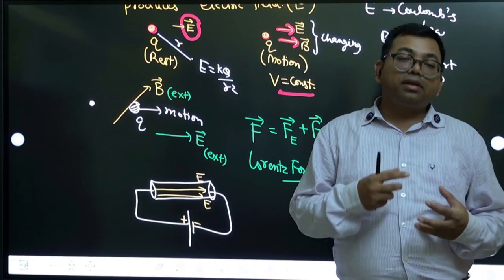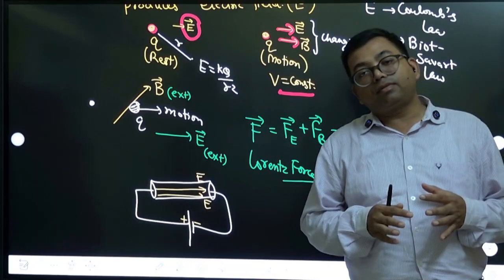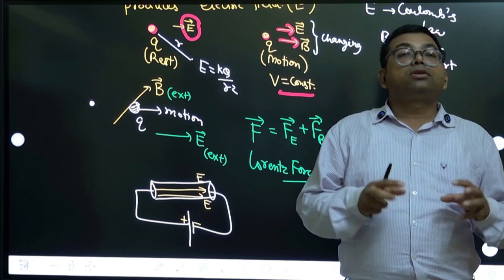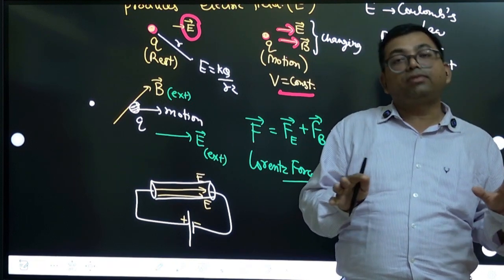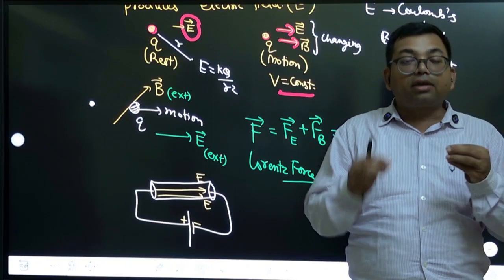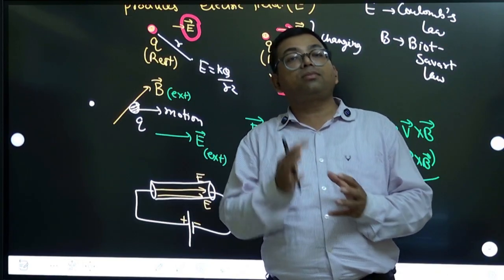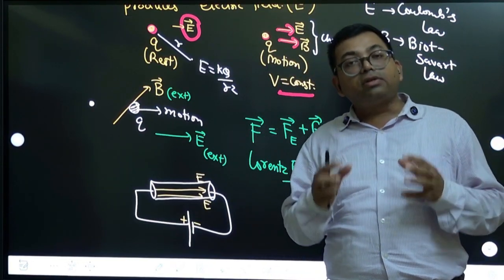Note that here the electrons are moving, so there is an electric field. Suppose electrons are not moving and it is an electrostatic condition, then there cannot be an electric field inside a metal in electrostatic condition. But in electrodynamic condition, when the charges are moving, there can be electric field lines.